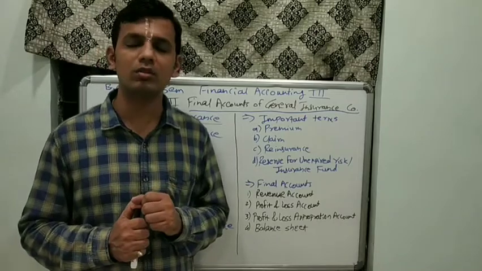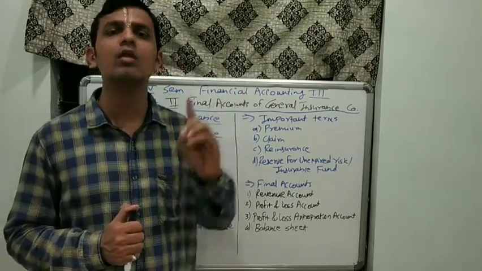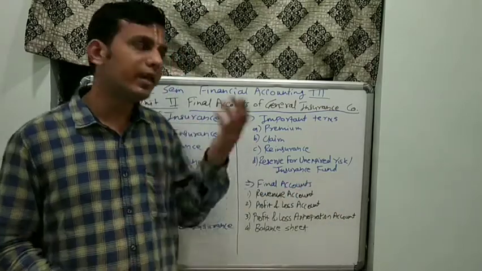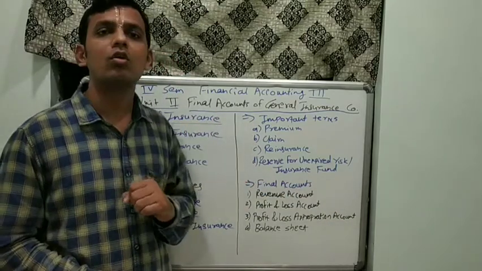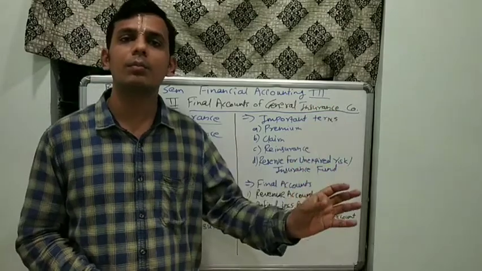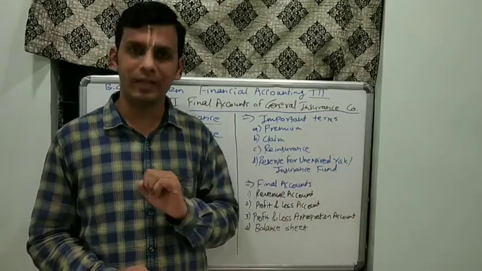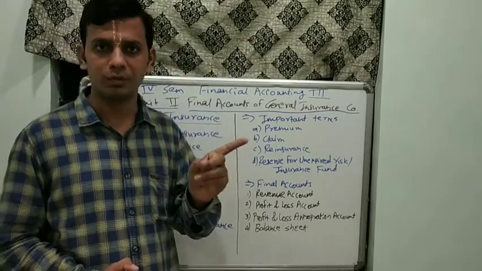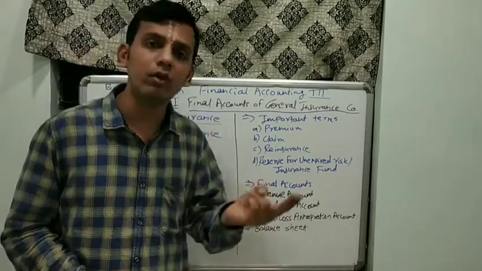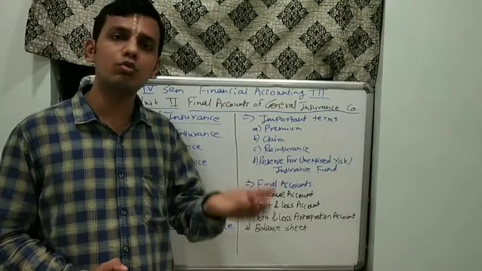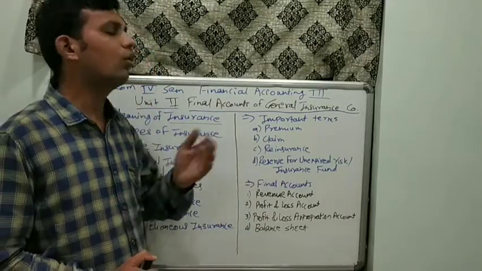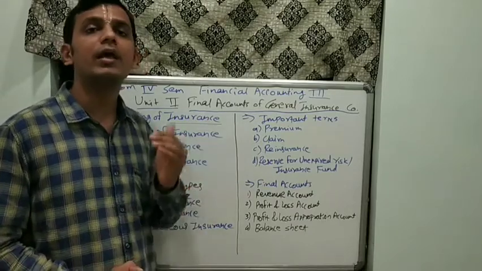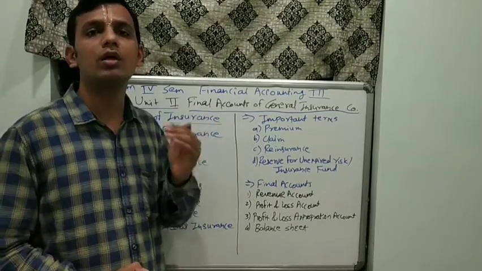And in insurance there are usually 3 to 4 important things. First one is the insurer, the company who takes the insurance of that particular person, whether artificial or natural. That is the insurance company, the insurer. Second is the insured, the person who wants to insure himself or herself or his organization against an uncertain future event.